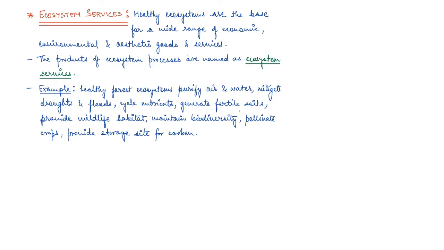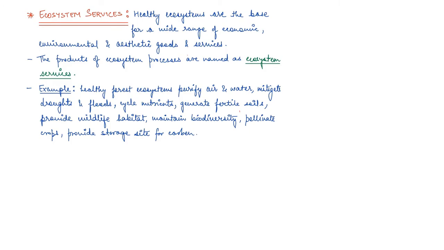For example, a healthy forest ecosystem will purify air and water. It will mitigate drought. It will mitigate flood. It will cycle nutrients. It will generate fertile soil. It will provide wildlife habitat. It will maintain biodiversity, right?